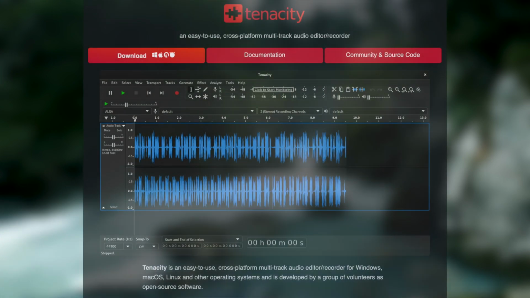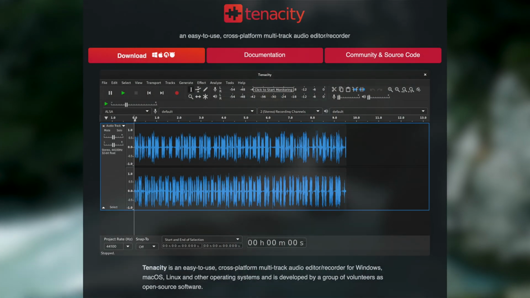Well, unfortunately, there aren't very many alternatives, especially not free software alternatives, but there are a few forks of Audacity itself, and in today's video we're going to be taking a look at one called Tenacity, right now on the Linux Lounge.